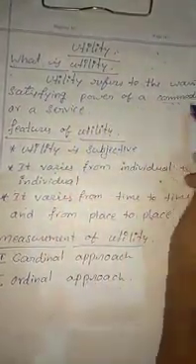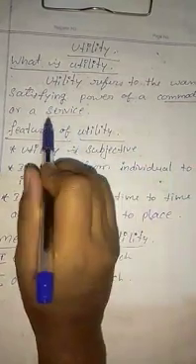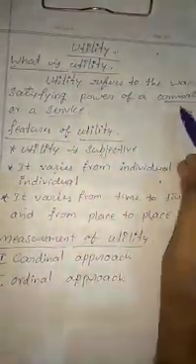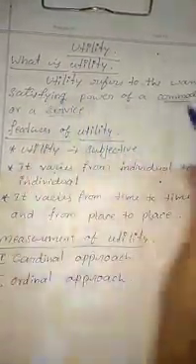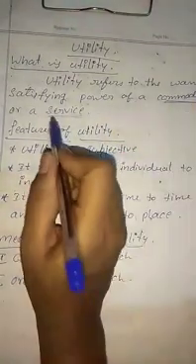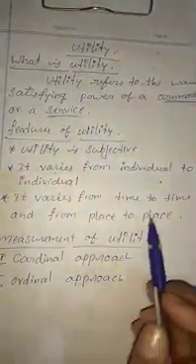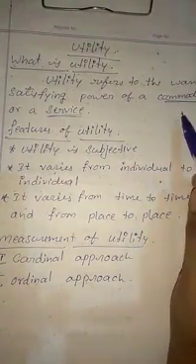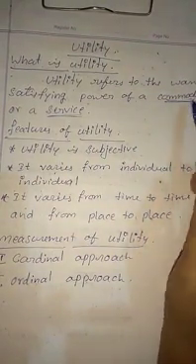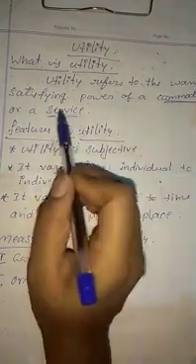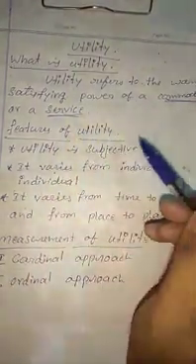Whatever commodity we are using or whatever service we are using in our daily life, that satisfies our want. Many commodities we use, many types of services we use, and they satisfy our want. So commodity satisfies our want, services satisfy our want. That quality is called utility.